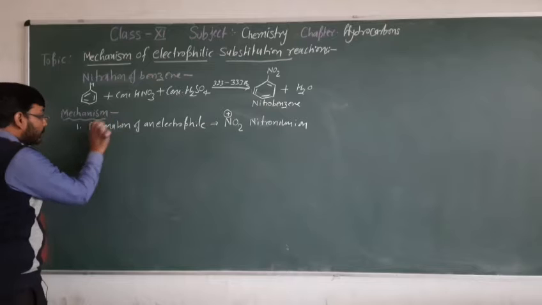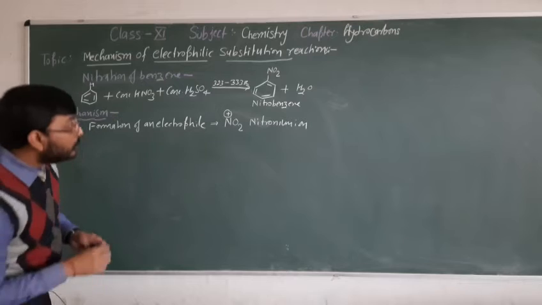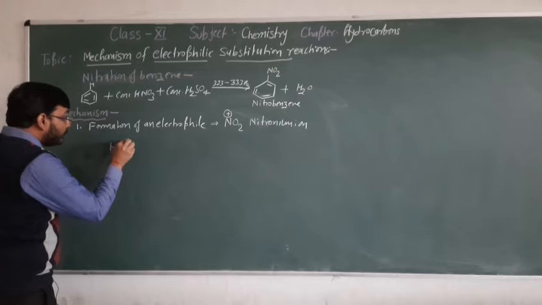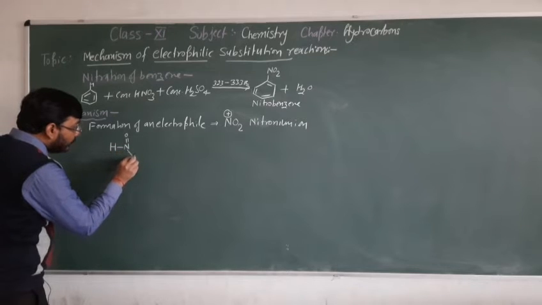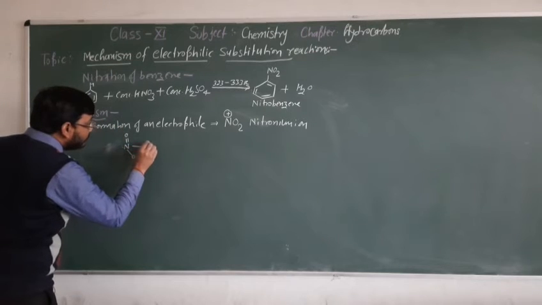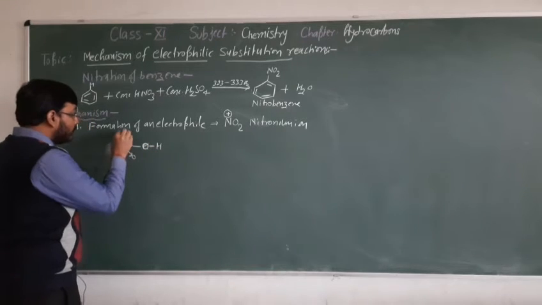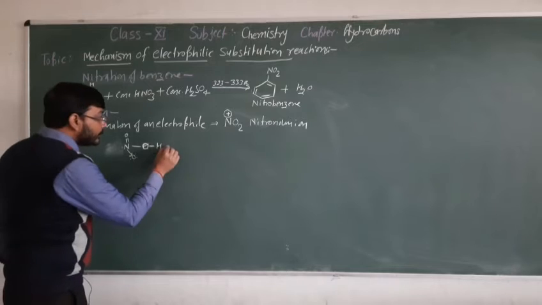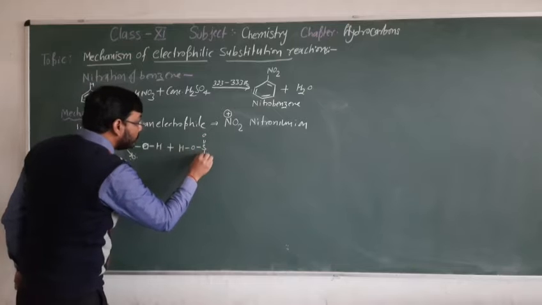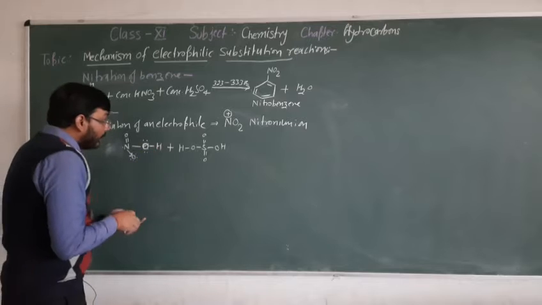Now, in the first step, I write here HO-NO2 plus HO-SO3H.